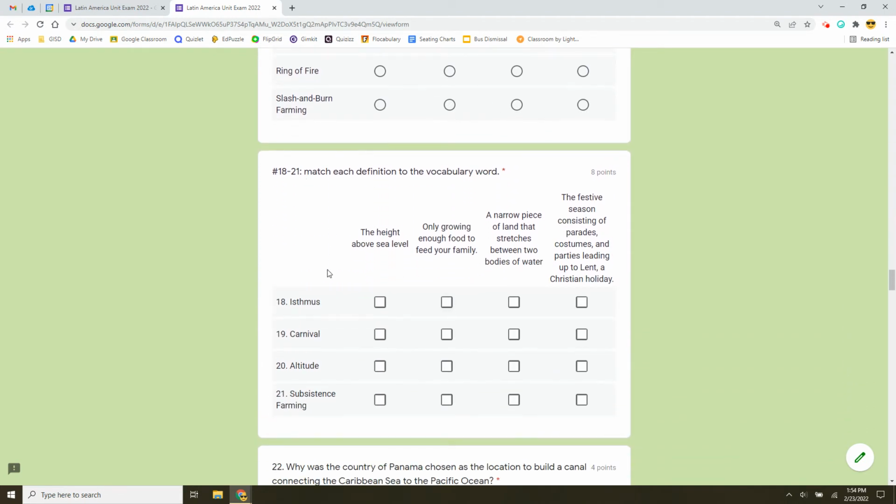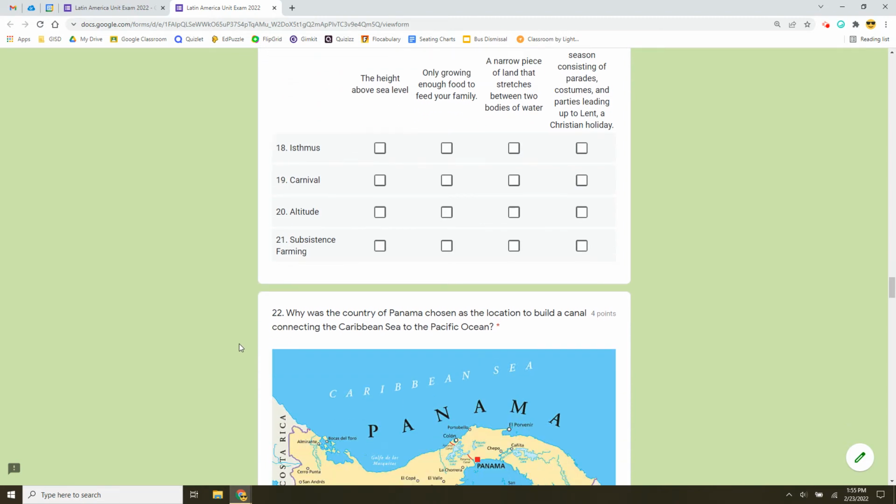Numbers 18 through 21, vocabulary words and definitions. The height above sea level, only growing enough food to feed your family, a narrow piece of land that stretches between two bodies of water, or the festive season consisting of parades, costumes, and parties leading up to Lent, a Christian holiday. The words are isthmus, carnival, altitude, and subsistence farming.